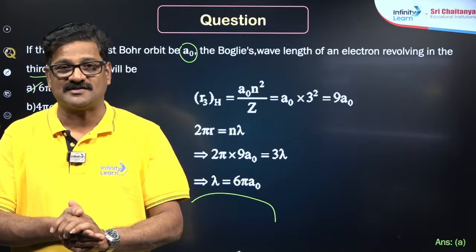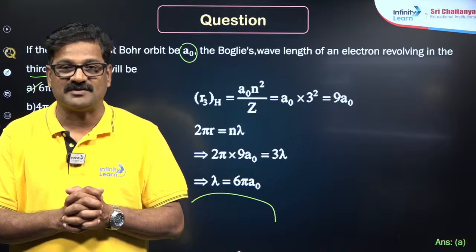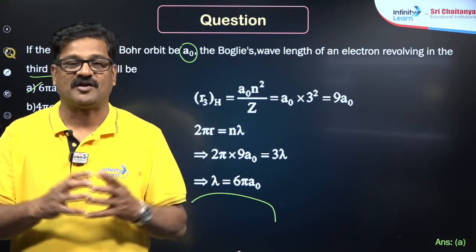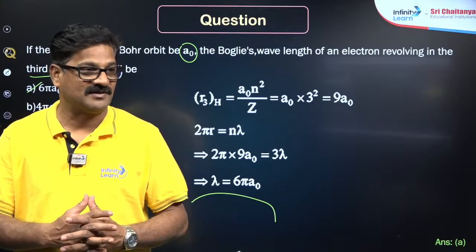And in tomorrow's class, the total quantum mechanical model of the atom, Schrodinger wave equation, and shapes of orbitals, quantum numbers, electronic configuration, magnetic moment, everything.